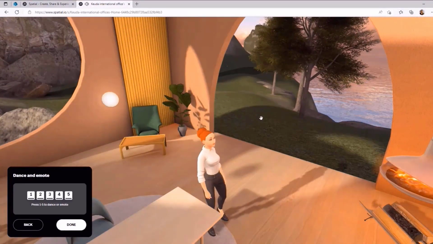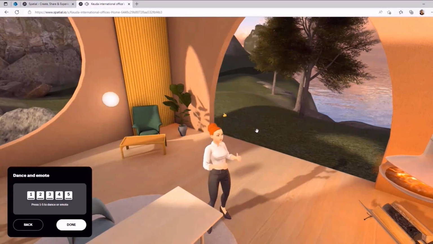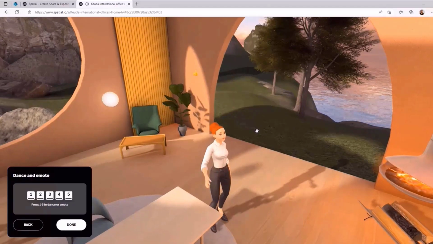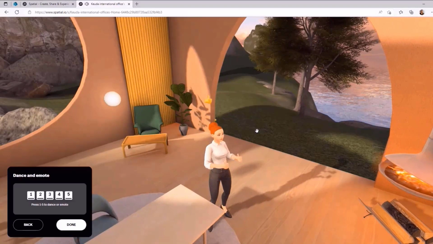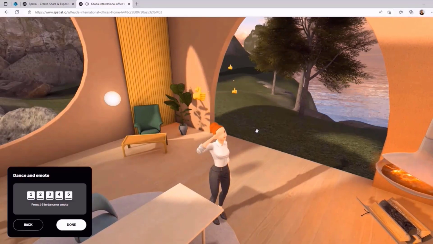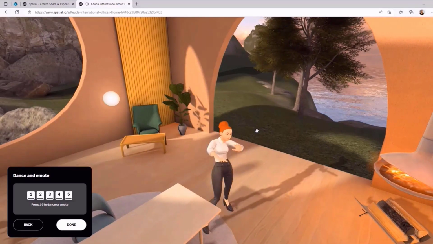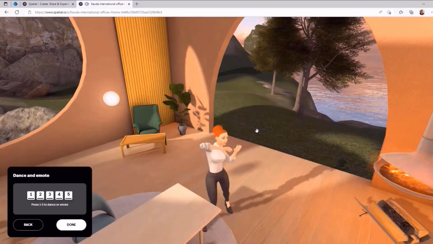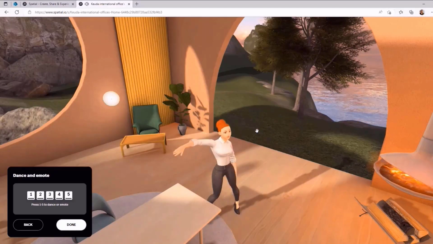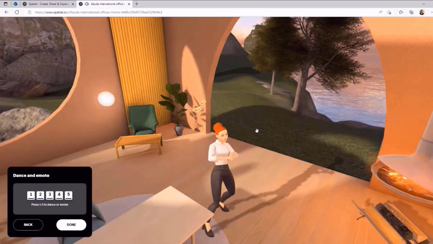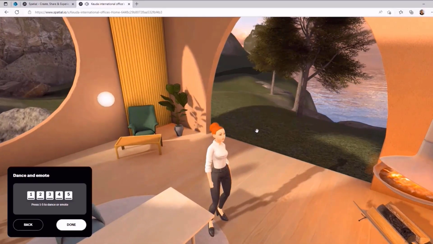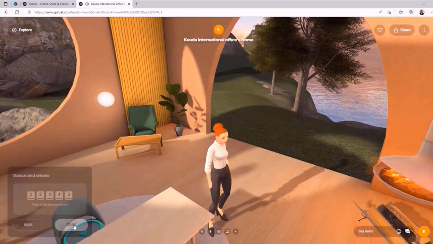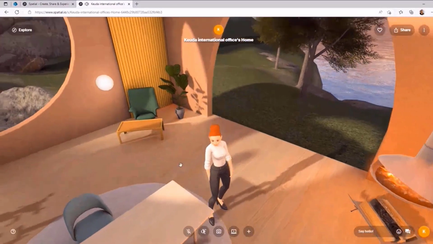We can dance around here. So let's see what kind of moves we have. And actually there is some thumbs up, waving. Oh, okay. Looking great. You are just pressing the number 1, 2, 3, 4, or 5 on your keyboard, and it makes these cool moves. Yes. So now it says actually done.